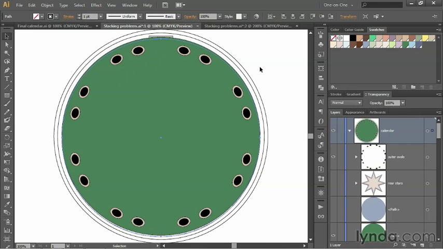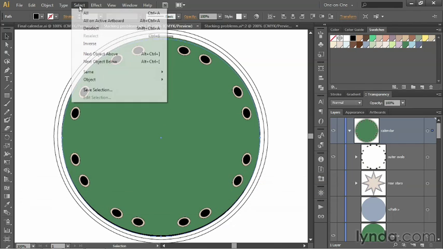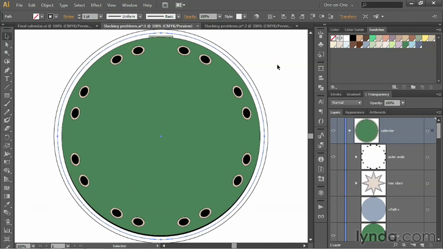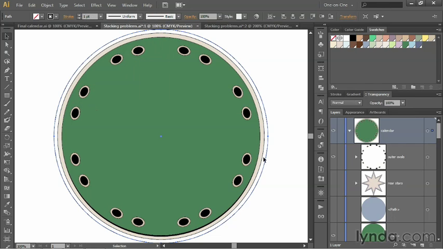And I just want to reverse its fill and stroke. So I'll press Shift X so that we now have a black fill and no stroke associated with the shape. Then I'll return to the select menu and choose next object below again. And this time I'll assign a very pale beige. It's C0, M6, Y12, K12 here inside the swatches panel. And then finally, I'll choose that command again. You can bother to remember the keyboard shortcut if you want to. This isn't one of the ones that I've assigned to memory. And that'll select that outermost circle, and then I'll fill it with an even paler beige, C0, M3, Y7, K7, in order to create this effect here.